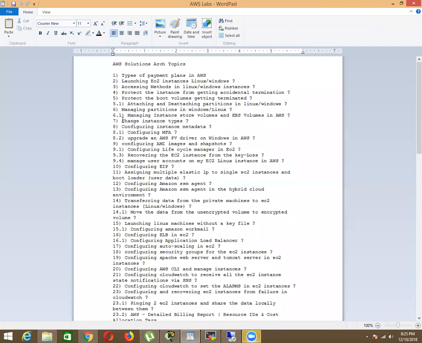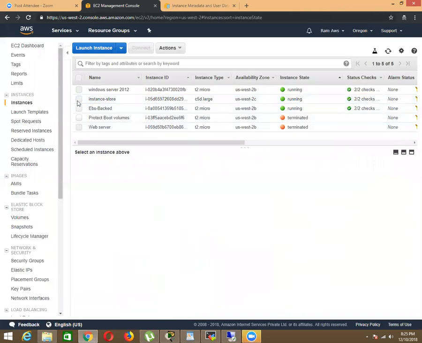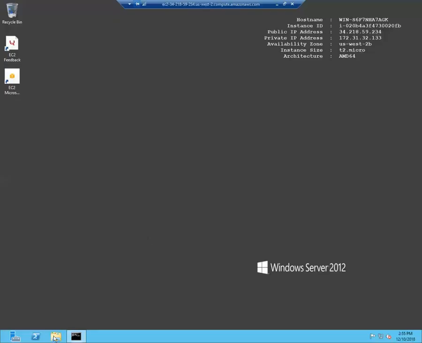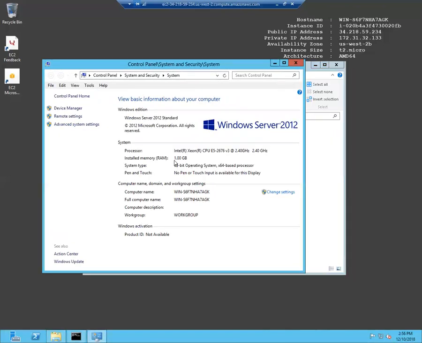So next one is how to change your instance types. Normally, when you have a server and your server is running out of storage, RAM, or processor support, obviously you need to increase the performance of the machine, correct? What is the size of the RAM for this machine? It is 1 GB. How much processor support? Only one. That is called T2 dot micro.